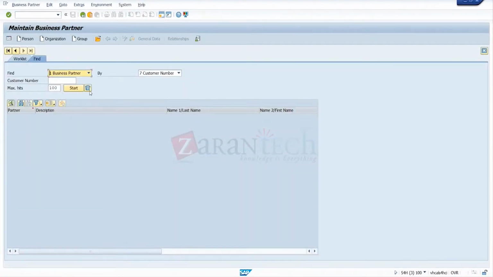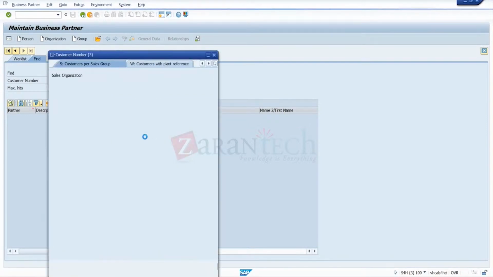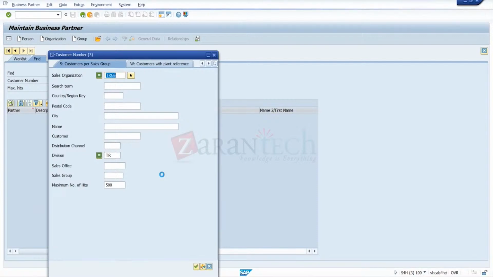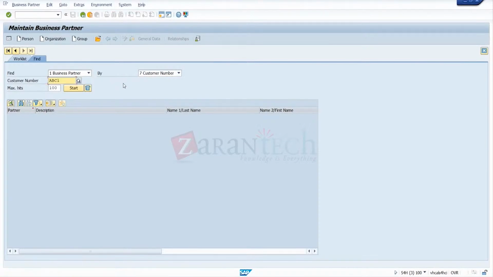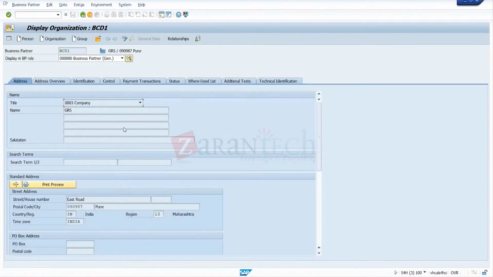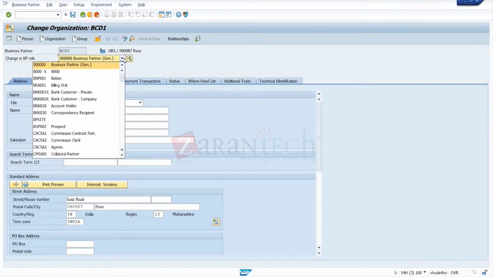See, suppose in our account group, when we select sold-to party, it controls all the views. It gives general view, sales view, and company code view. When you select ship-to party, we generally get only the sales view, I think. We don't get other views. So similarly, based on the BP grouping, it controls BP roles, whatever roles you assign to that BP grouping. Those will be restricted, not sure. Just one second, let me check this.